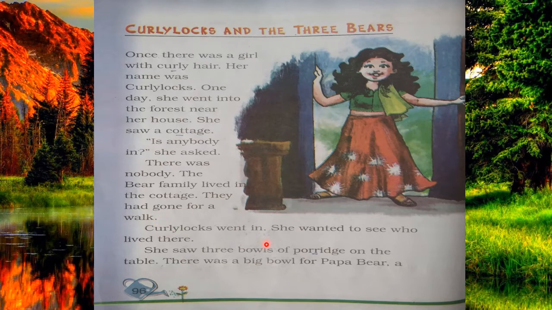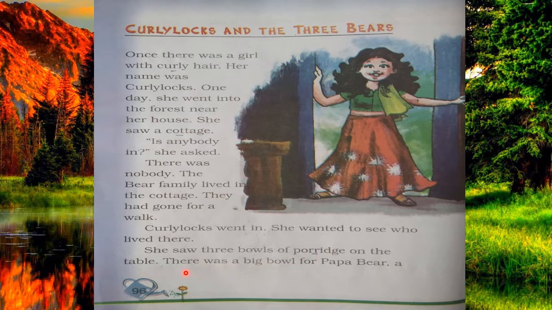Curly Locks went in. She wanted to see who lived there. So after that, what happened? Curly Locks went in the house, in the cottage. She wanted to see who lived in that cottage. She saw three bowls of porridge. Porridge, a kind of dish, a kind of food. She saw three bowls of porridge on the dining table.